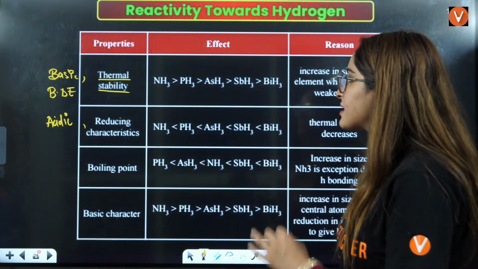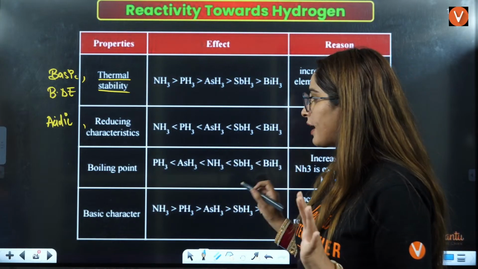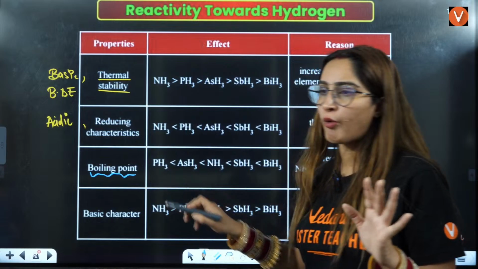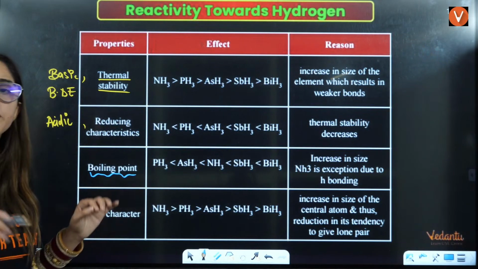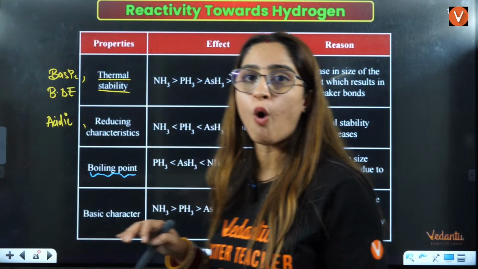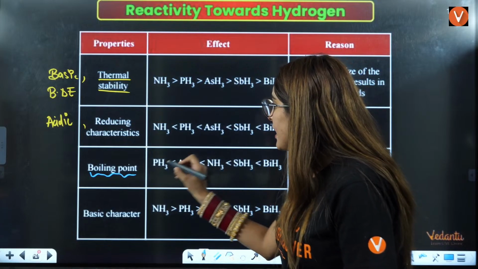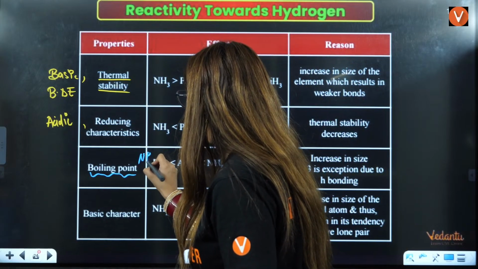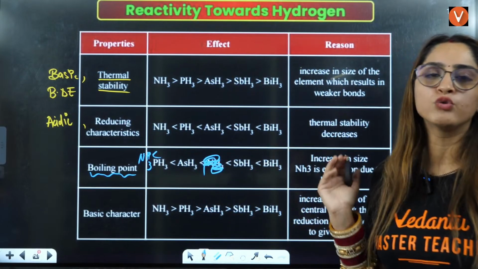Okay. Next is reducing character or acidic character, that we have seen. Next is boiling point, right? Here we have the exception, because NH3 forms hydrogen bonds with itself. That is the reason. So what is happening here? It should be NH3 here, right? Then it should decrease, then it should increase down the group, right?